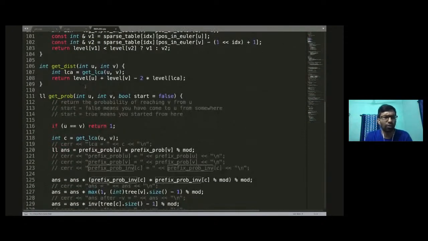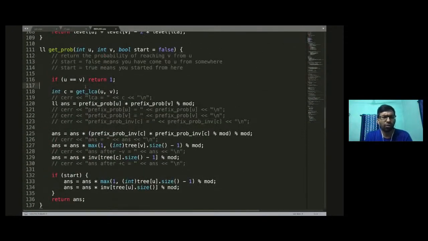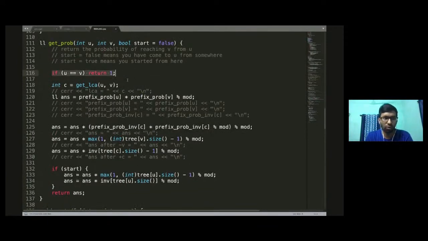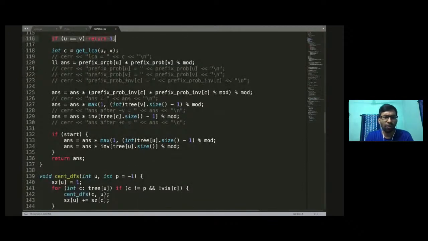And how do you answer the probability? If u is equal to v, then of course you can always visit, so the return is equal to 1. Otherwise, if you have to find the probability from u to v, you find out the LCA. c is the LCA, and the answer will be prefix probability of u divided by prefix probability of c, times prefix probability of v divided by prefix probability of LCA.